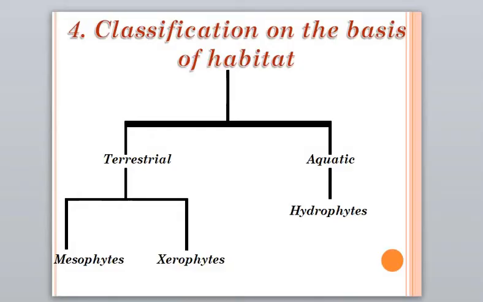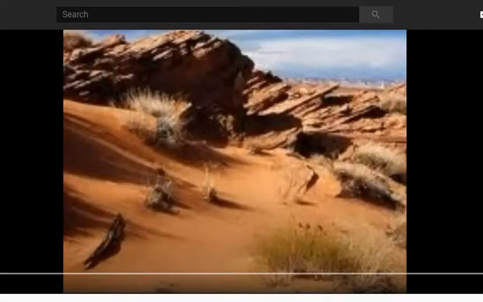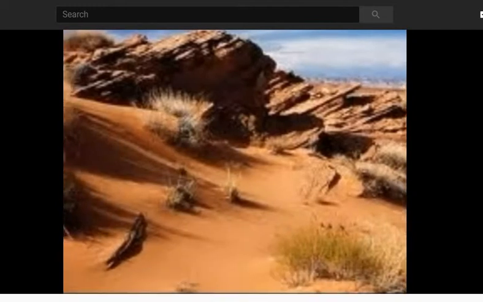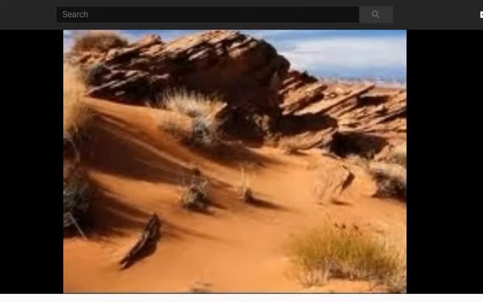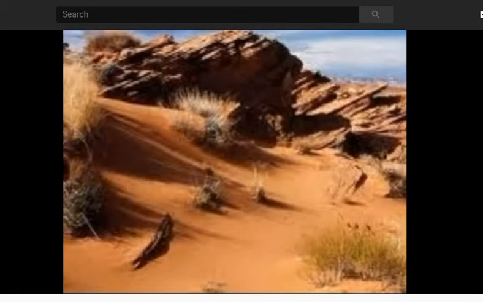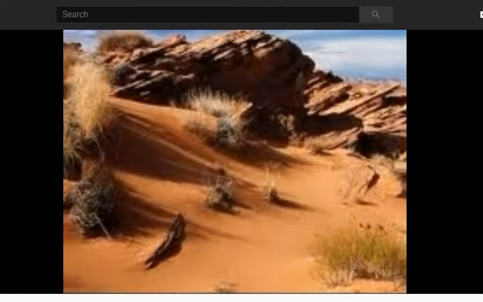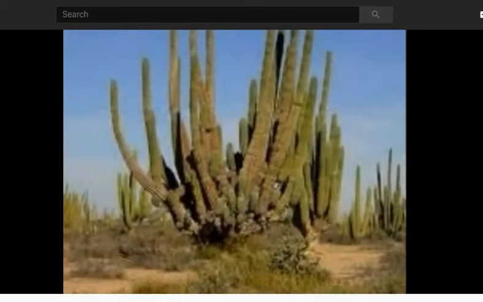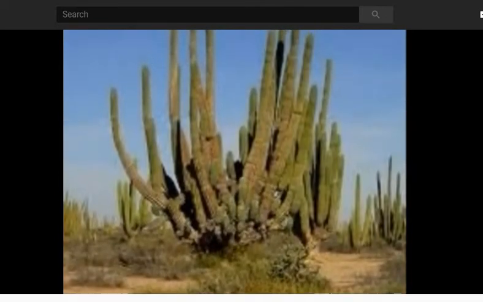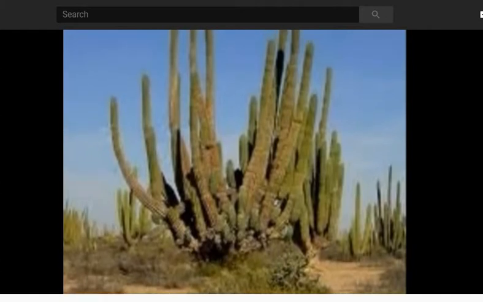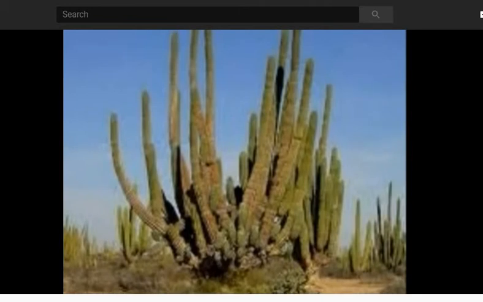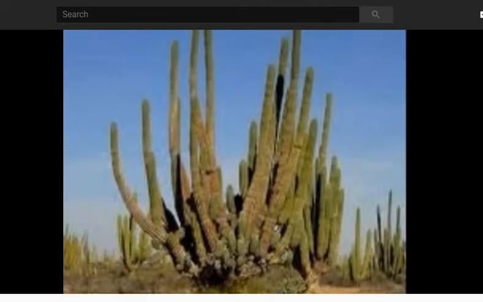Next, we study the xerophytes. Xerophytes are plants that grow in deserts. They need a very small amount of water for their survival. They have long roots which go deep into the ground. They bear thin and spiny leaves which help to minimize their water loss. Some examples of xerophytes are cactus, cacti or babul.